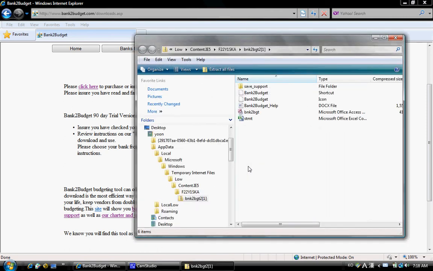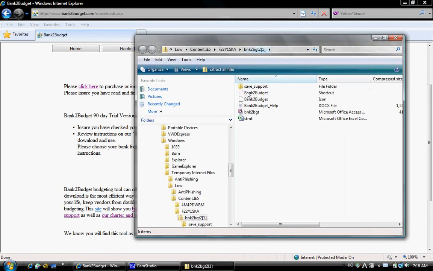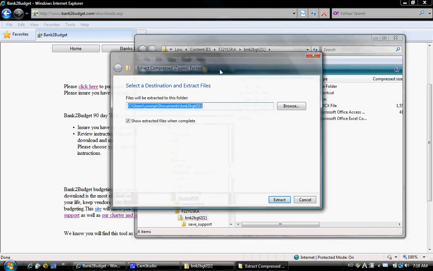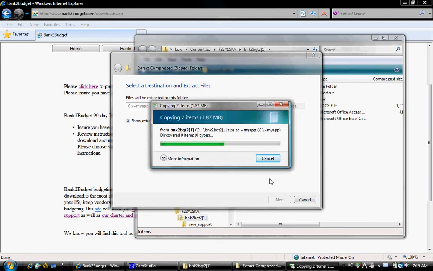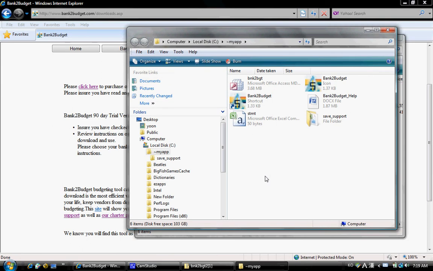This is a zip file. Extract all files. Change your location to utility, my app. The utility is right to the left of the one button on your keyboard. Extract. Now, save the files onto a new folder you've created, My App. You want to make sure that it looks like this.